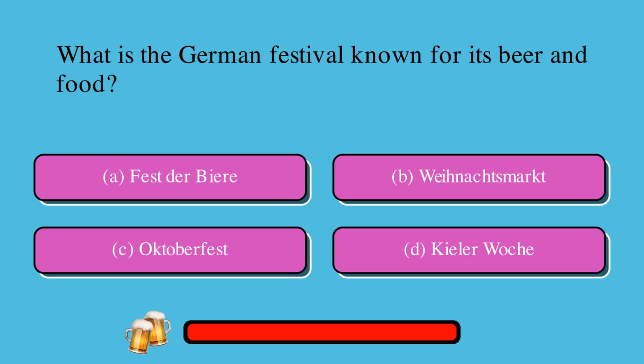What is the German festival known for its beer and food? A. Fest der Biere, or B. Weihnachtsmarkt, or C. Oktoberfest, or D. Kielerwoche? The correct answer is C, Oktoberfest.